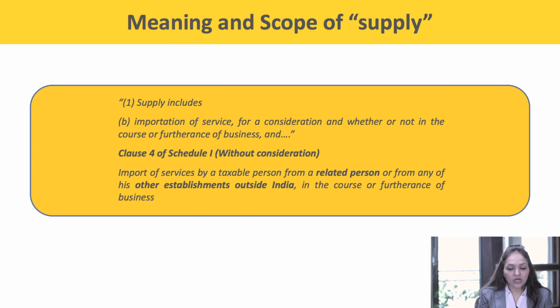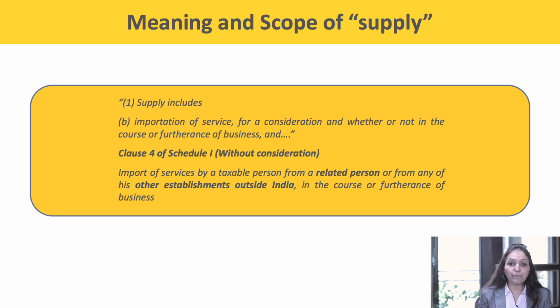Clause B. Importation of service for a consideration, whether or not in the course or the furtherance of the business. It also has to be read with clause 4 of schedule 2, which says import of service by a taxable person from a related person or any of his other establishments outside India in the course or the furtherance of business.